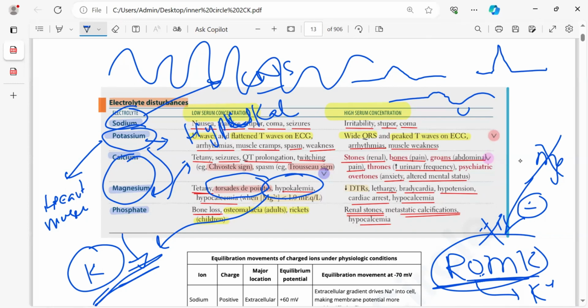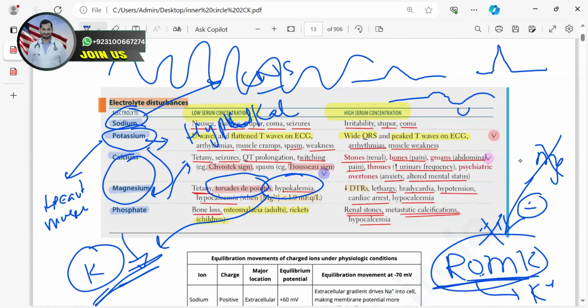Then the last one is phosphate. When you have decreased phosphate, you will have bone loss, because to make a bone you need two things, calcium and phosphate. So either calcium deficiency or phosphate deficiency, you can develop rickets and osteomalacia. And if the phosphate is high, what will happen?